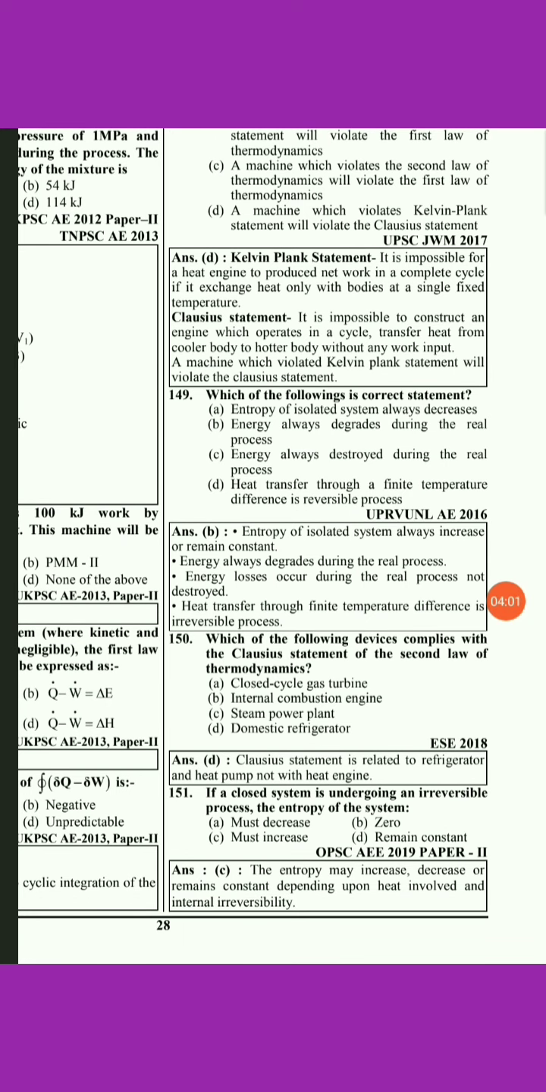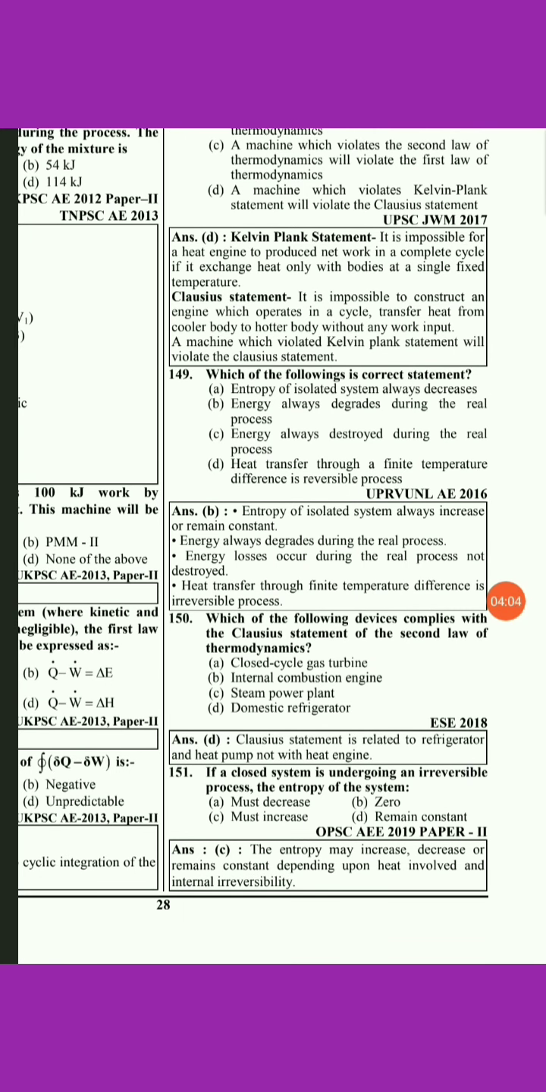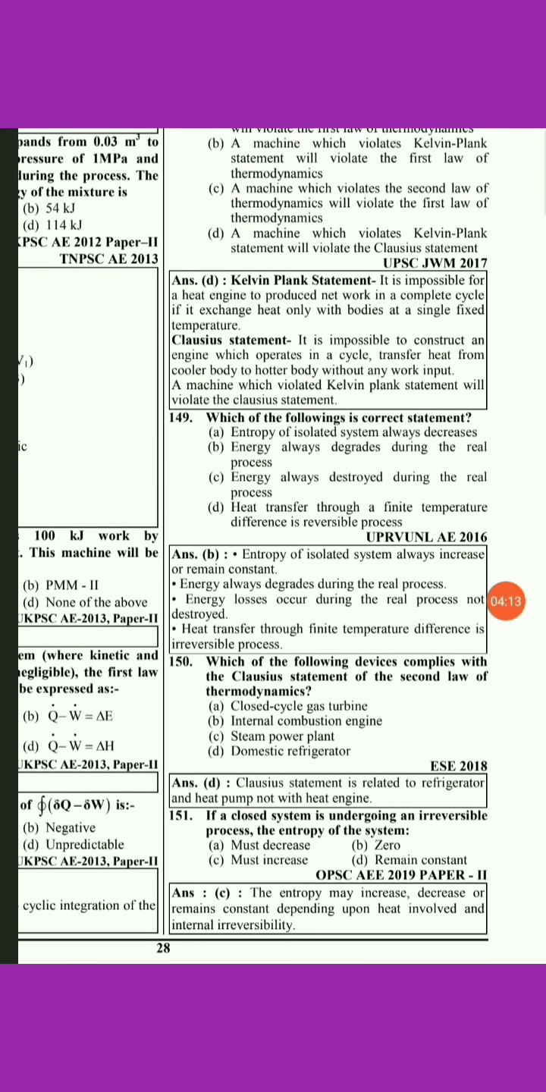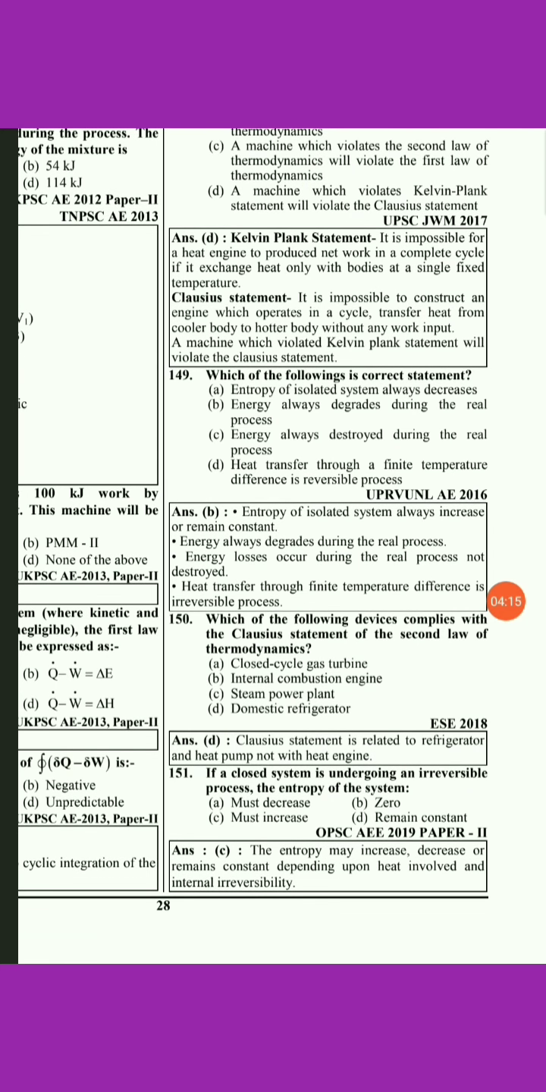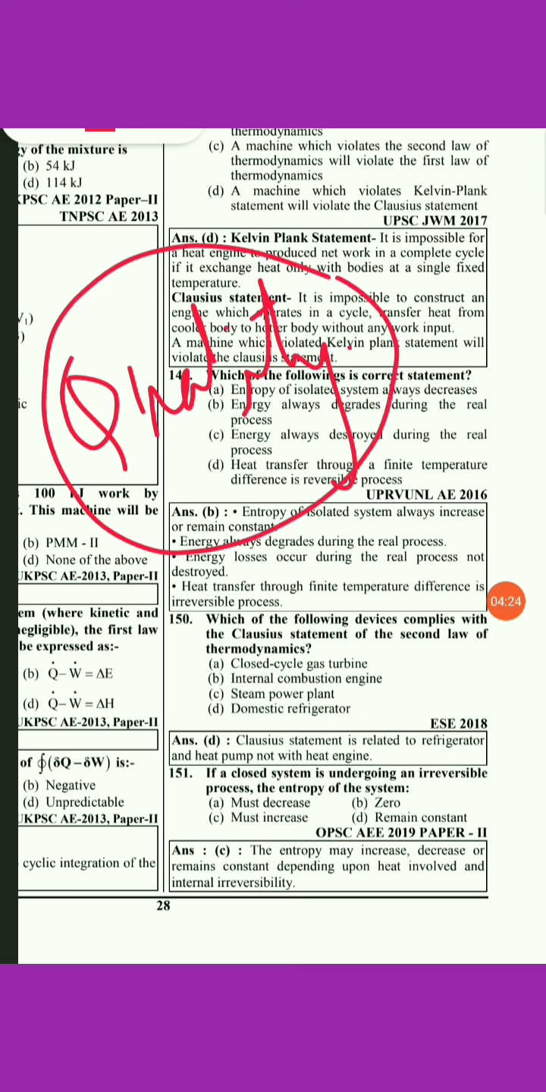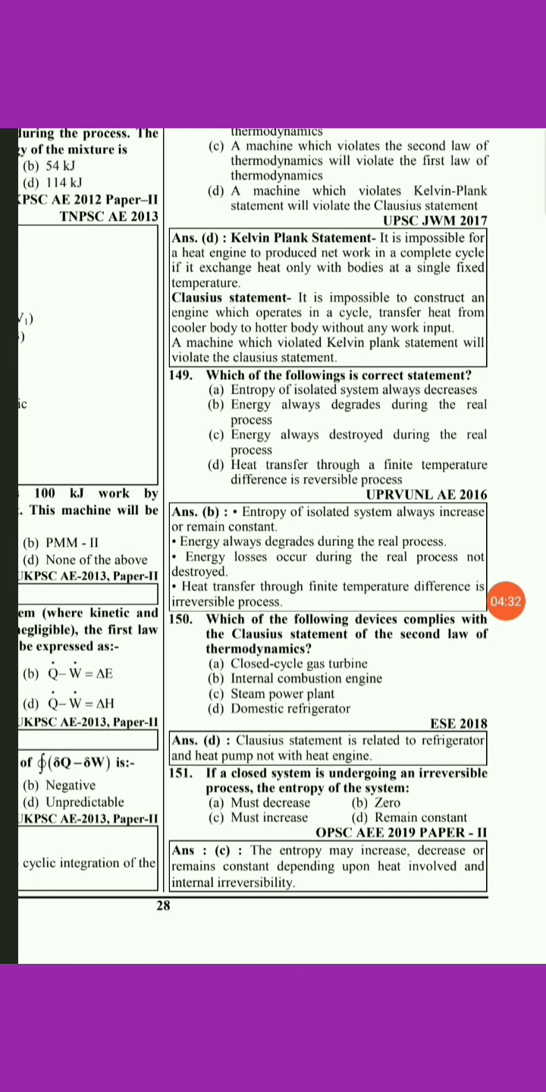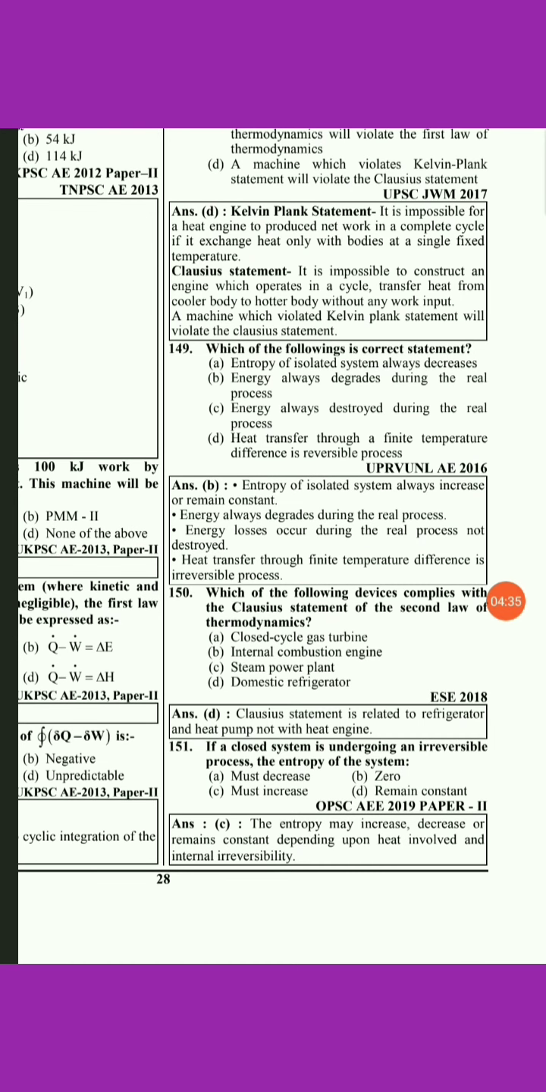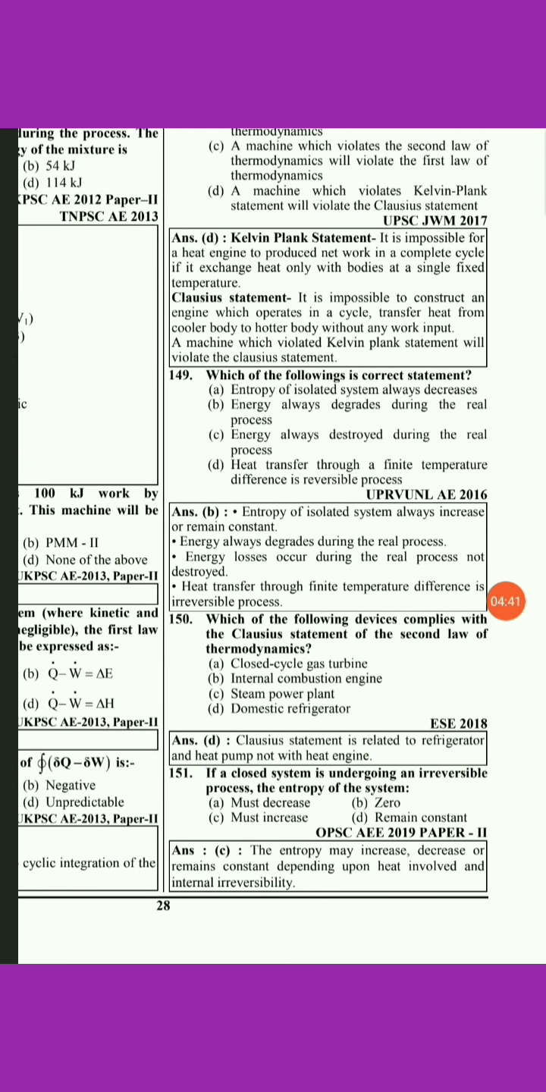The next question: which of the following is the correct statement? Here the options are: entropy of an isolated system always decreases, so it is not true, it remains constant. Energy always degrades during a real process, that is a true statement. Earlier I told you that there must always be a degradation of energy, that is the quality of energy will change as it is transferred from one form to another due to some losses that take place. It may be internal irreversibilities, it may be heat losses. This takes place while a real process takes place. So there will be a degradation of energy when a real process takes place. So option B will be the right answer.